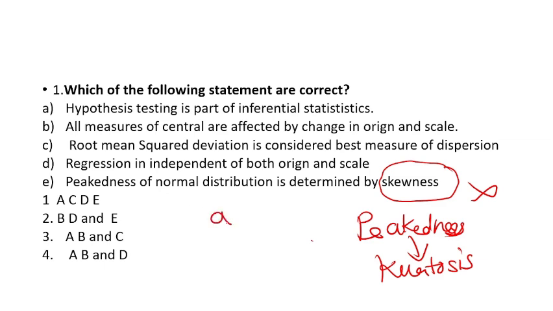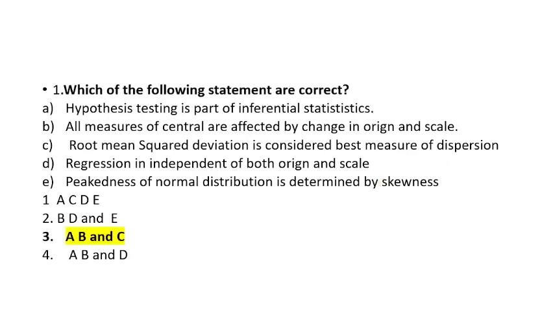So A and B can be easily eliminated. Then we have C and D. D, regression is independent of both origin and scale. Regression is not, correlation is independent. So D is also incorrect. Now B, C, D are eliminated. So the right answer is option 3, A, B and C.